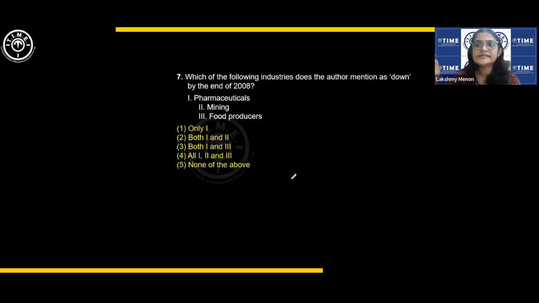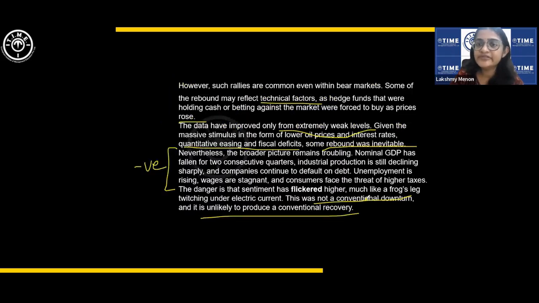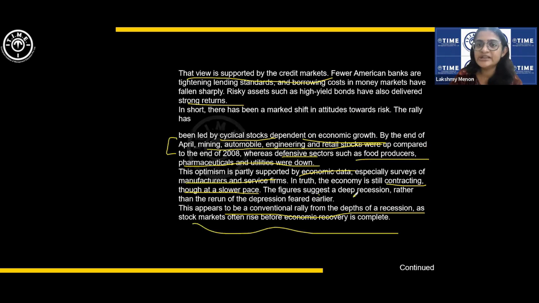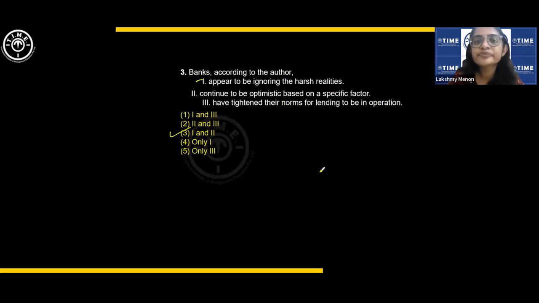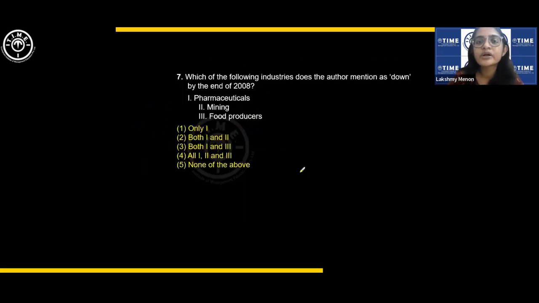Which of the following does the author mention as down by the end of 2008? That we definitely have to go and check which are the industries that were down. Sorry, food producers, pharmaceuticals, and utilities. The others were up. Okay. Food producers and pharmaceuticals. Mining is in the up list. So both 1 and 3. Okay.